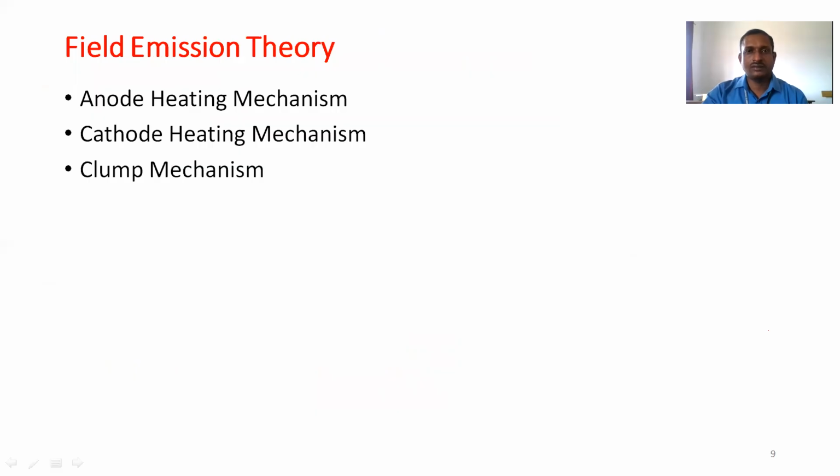The next breakdown mechanism is the field emission theory. The first one is the particle exchange mechanism. The particle moves from one electrode to another electrode and produces opposite charges. So more secondary electrons will be formed, and this causes the breakdown in the gap. The next one is the field emission theory, which is further subdivided into three types. One is the anode heating mechanism, another is the cathode heating mechanism, and the third is the Coulomb mechanism. We will discuss them one by one elaborately.